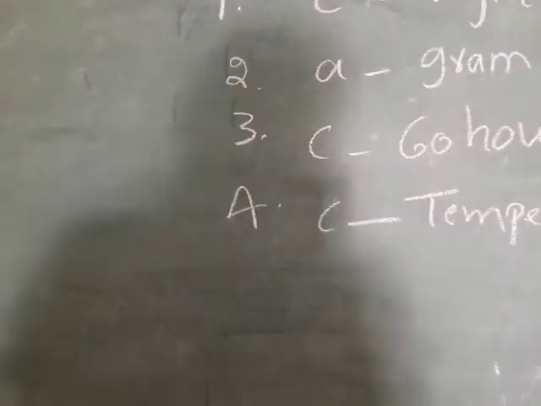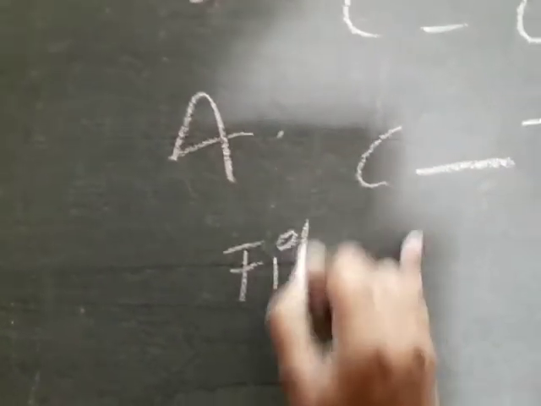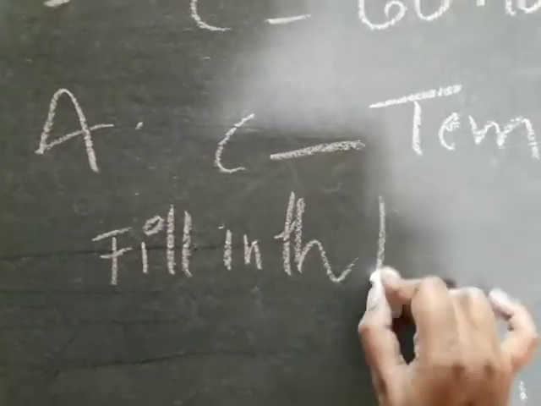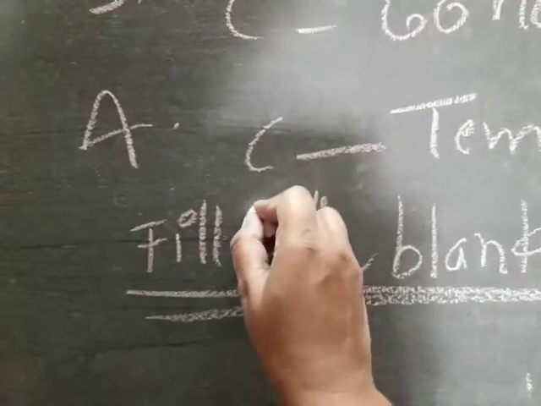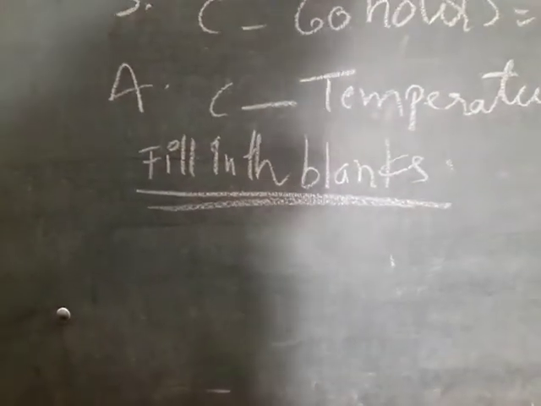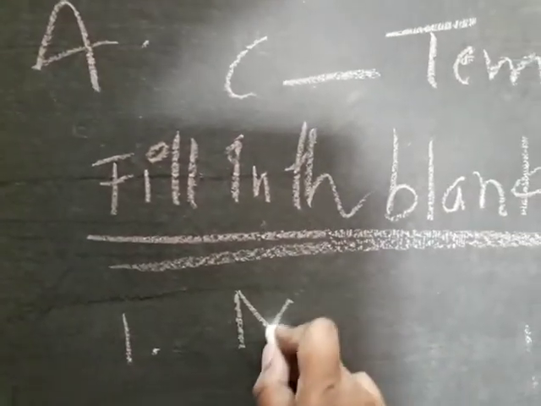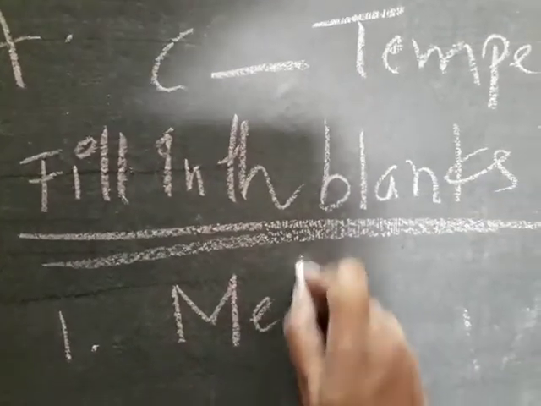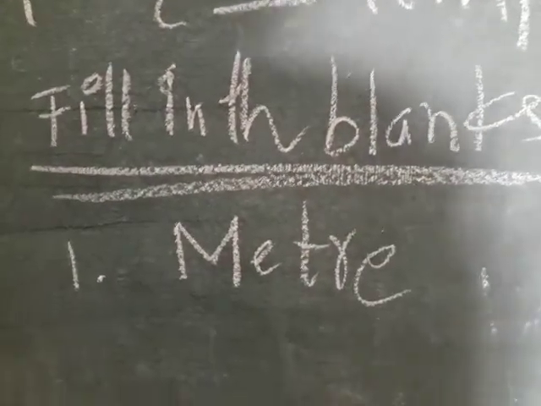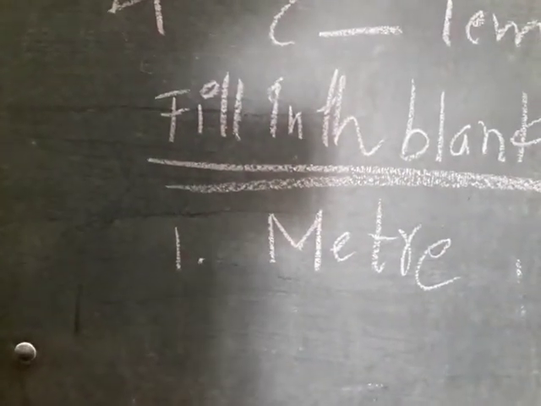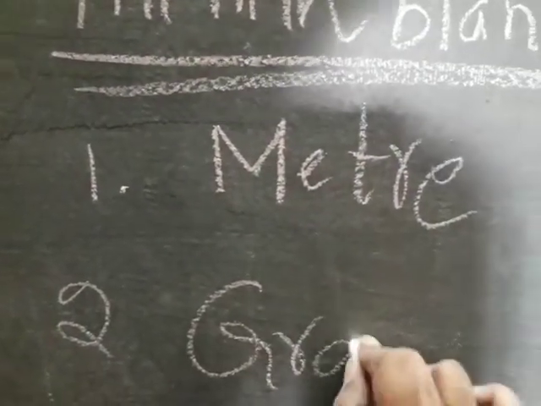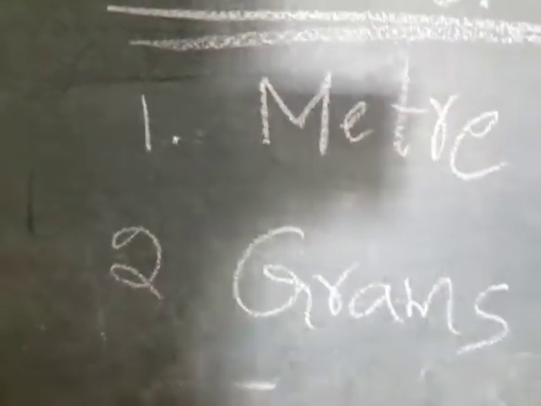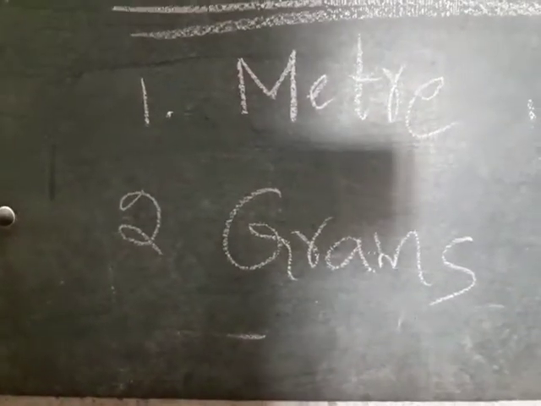Now next, fill in the blanks. I've written the answers only. Children, carefully write in your textbook. First one, the standard unit of length is meter. M-E-T-R-E, meter. Second one, light weights are measured in grams. G-R-A-M-S, grams. Light objects are measured in grams.